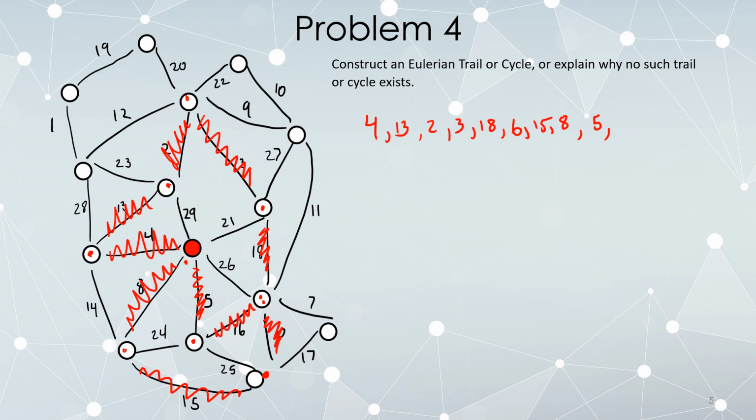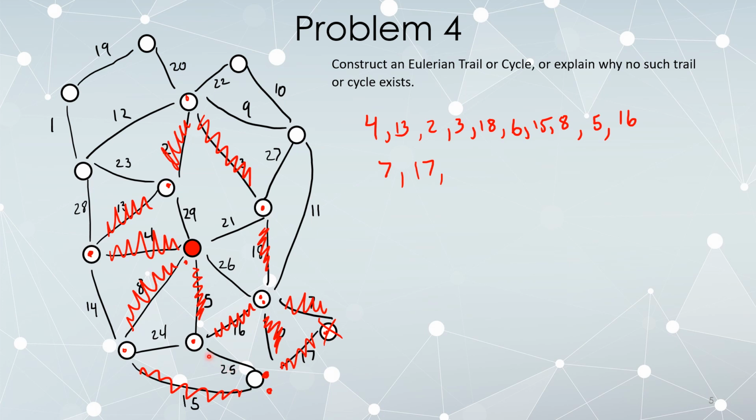Now we're back here. 7, not a bridge, so follow that. All right, now we're standing here. Our only option is to follow edge 17. Edge 17 is a bridge now because once we delete it, this vertex will be stranded, but since it's our only option, we go ahead and do that. And now that this vertex has been stranded, let's just remove it so we don't worry about it anymore. We're standing here. Edge 25 is our only option.